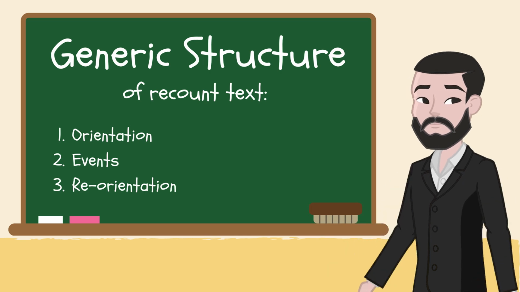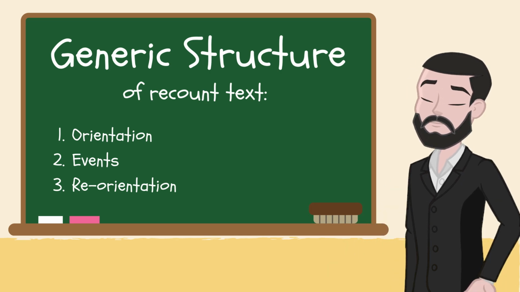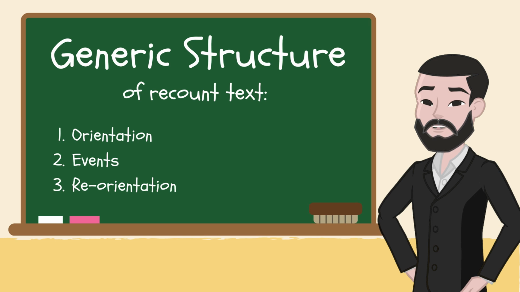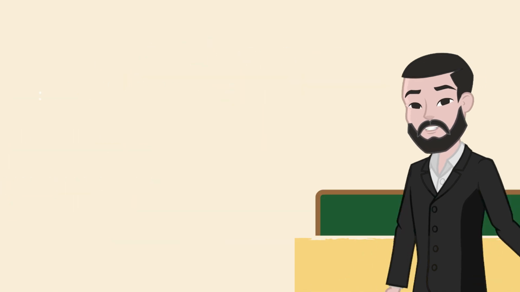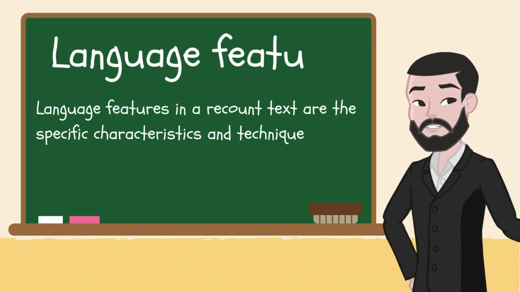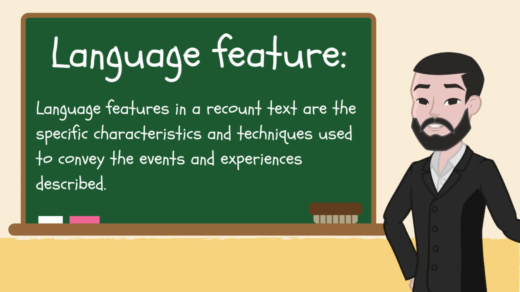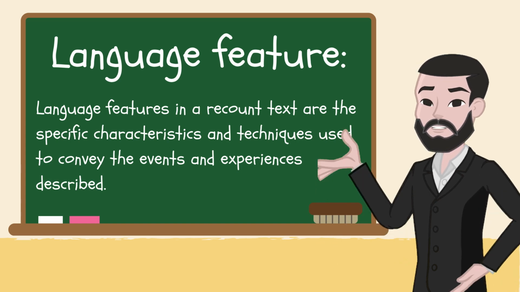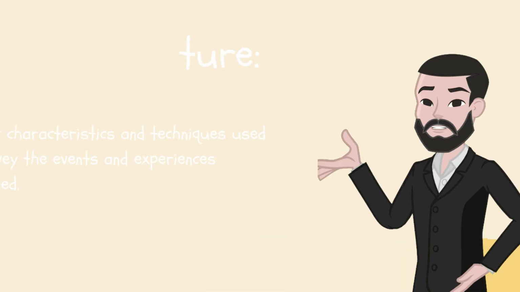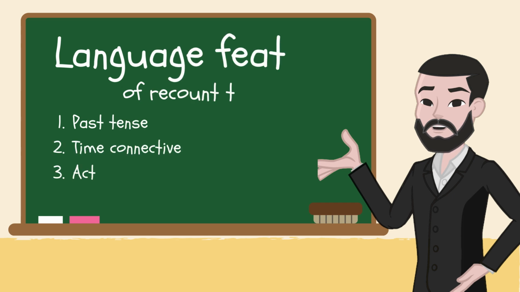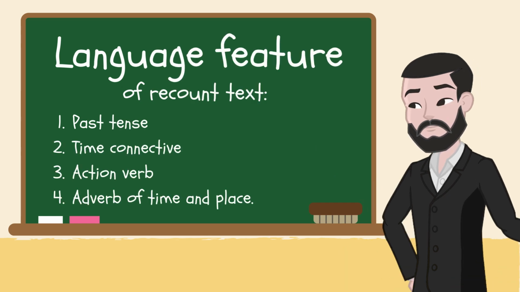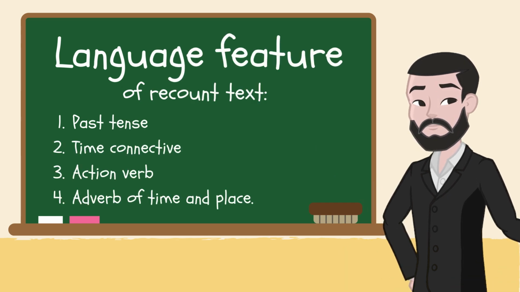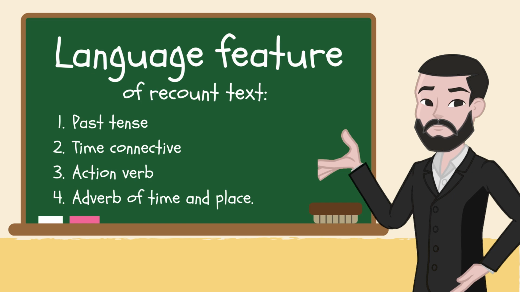Now, did you know? To create a text, it has a language feature that must be followed by the writer. Language features in a recount text are the specific characteristics and techniques used to convey the events and experiences described. The key language features in a recount text include past tense, time connective, action verb, adverb of time and place. Now let's identify the language features of the recount text that we have read.